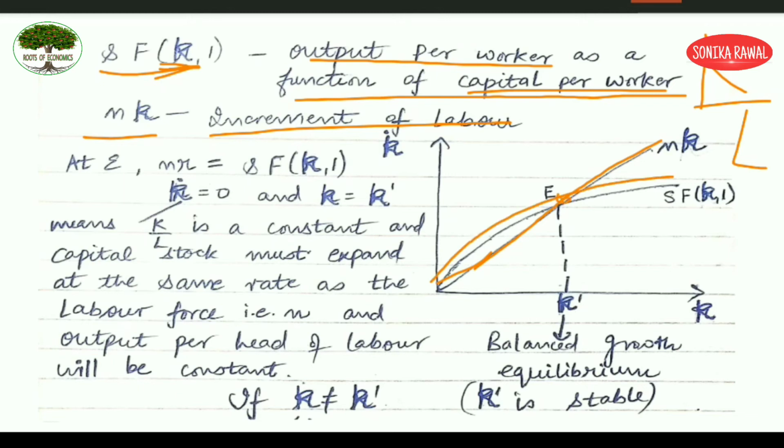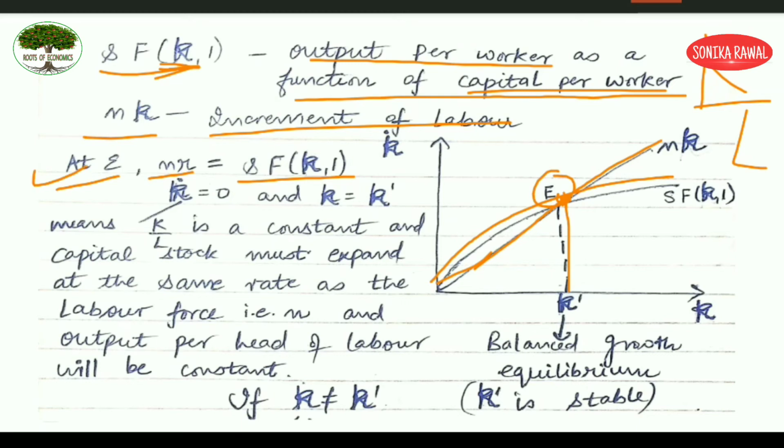Wherever they are intersecting, it is going to give you what? A K. What is K? I hope you remember K is your capital labor ratio. Okay, so look here, at E, your nK is equal to sf(k). That means these two curves are intersecting at point E. This is the point that they are referring to.